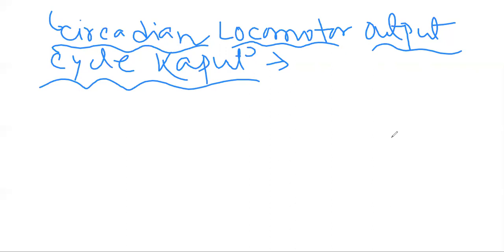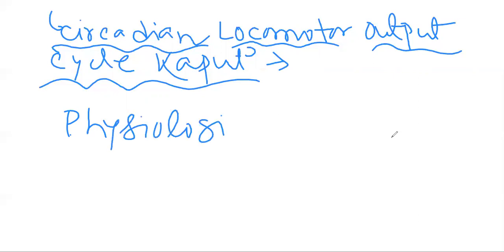Again, the nerve cells present in the retina can detect brightness, and they reset the clock genes on a regular basis. So this phenomenon is together known as the circadian locomotor output cycle caput. Now, what is the physiological basis of circadian rhythm? That we need to know. So in the next slide, we will discuss the physiological basis of this circadian rhythm.